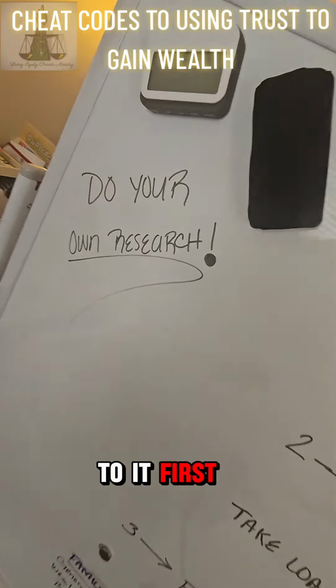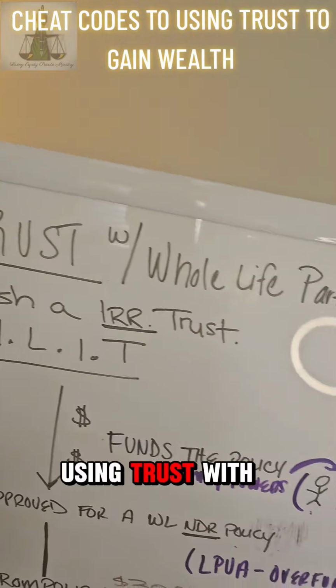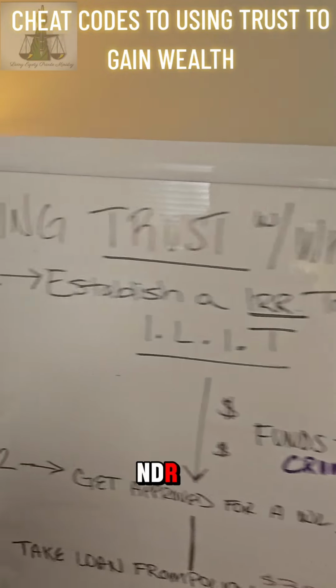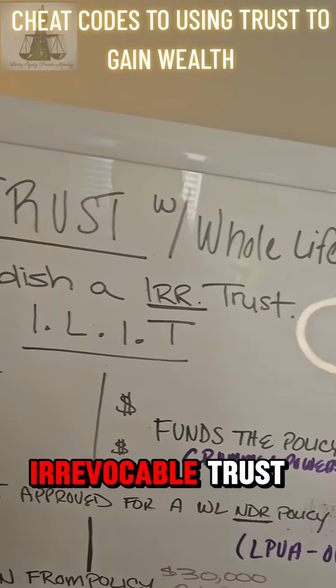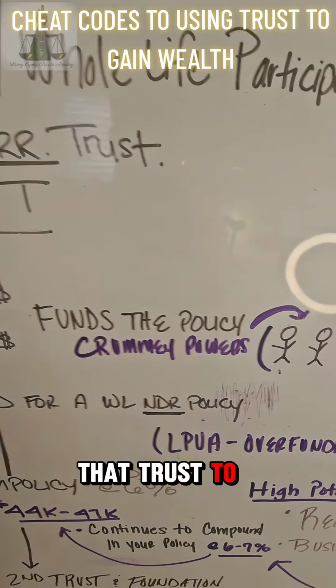Let's get straight to it. First and foremost, do your own research. Using a trust with whole life participating DR policies, the first thing we want to do is establish an irrevocable trust. We're going to use that trust to fund the policy.